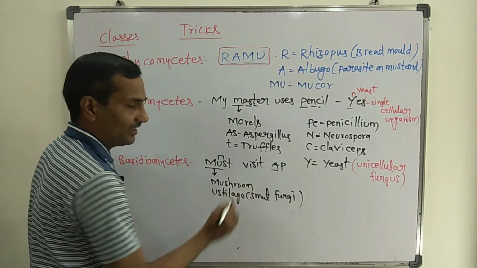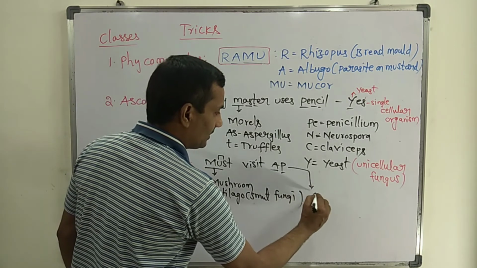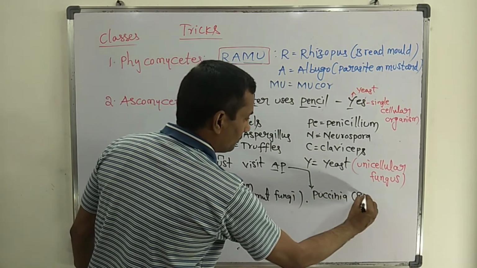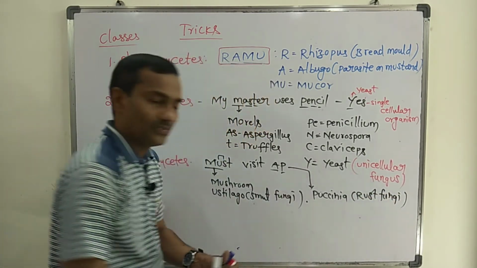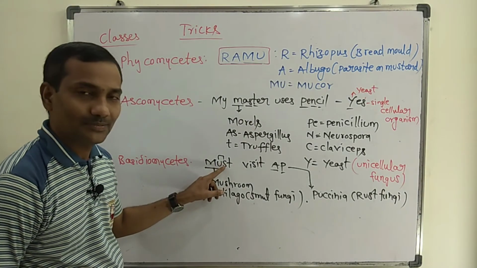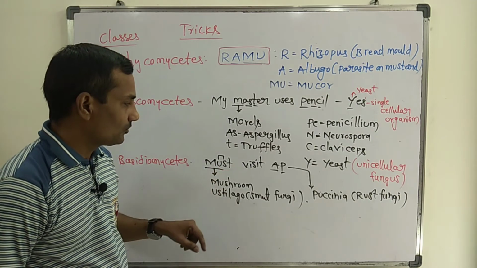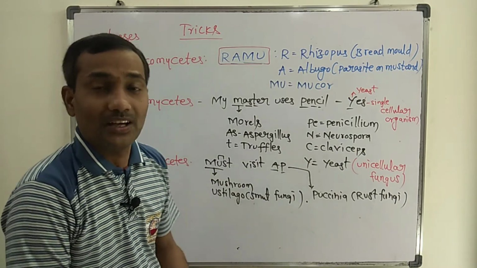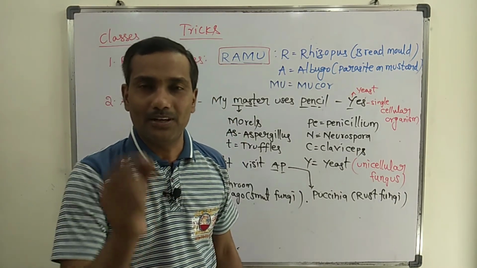So here A is for agaricus. P stands for Puccinia, otherwise known as rust fungi. These three examples can be easily remembered. MUS, mushroom, that is Agaricus. UST, Ustilago. P stands for Puccinia, otherwise known as rust fungi. These are the three examples you can easily remember.